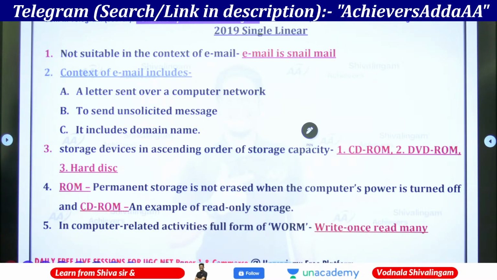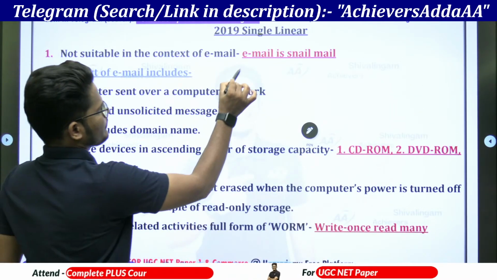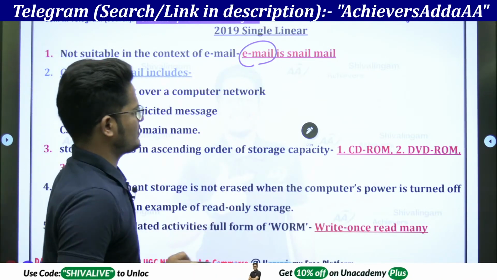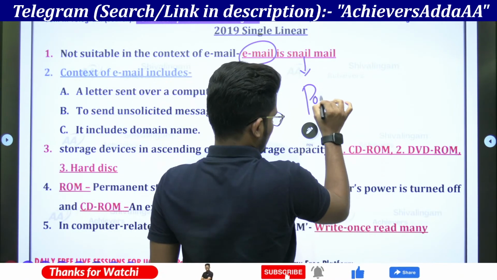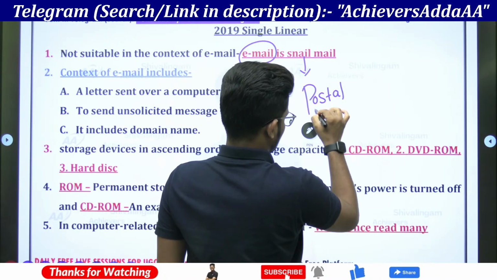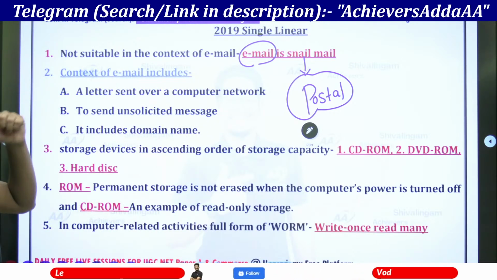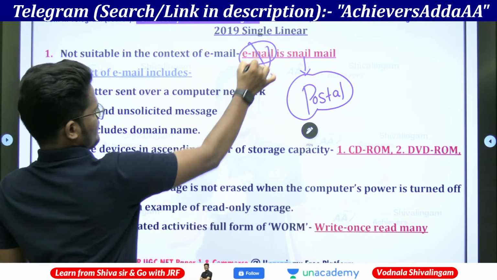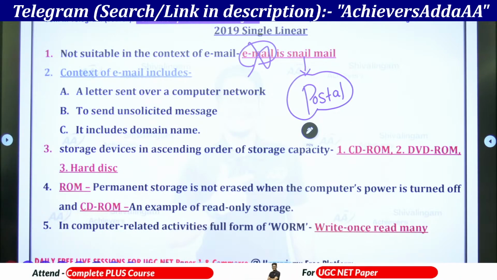Next one, not suitable in the context of email. Email is a snail mail? Not suitable in the context of email. So email is not a snail mail. Snail mail is nothing but postal mail. So sending anything via postal is called snail mail. I should remove this email option. Email is not a snail mail. Snail mail means a postal offline one, right?